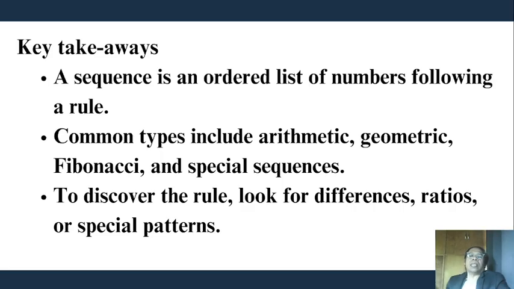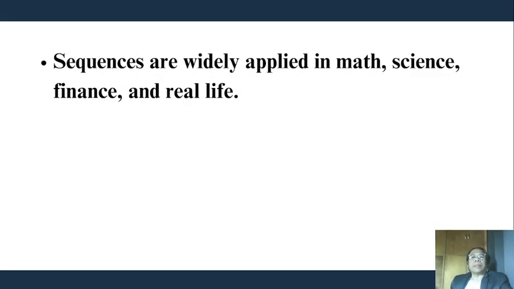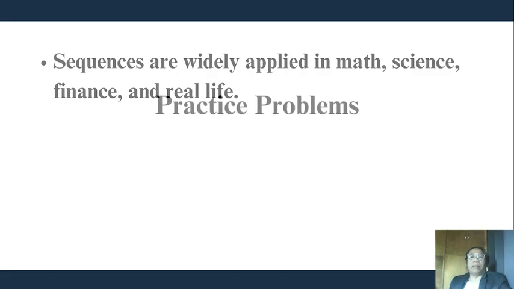Key takeaways. A sequence is an ordered list of numbers following a rule. Common types include arithmetic, geometric, Fibonacci, and special sequences. To discover the rule, look for differences. If there are no differences, look for the ratios. If there are no ratios, go to the special patterns. And then, sequences are widely applied in math, science, finance, and real life.